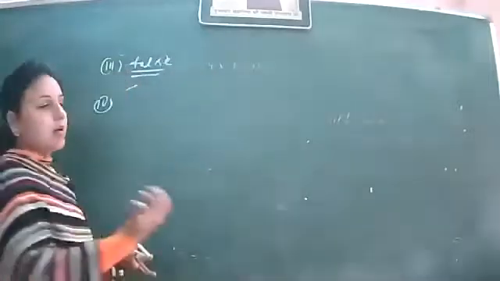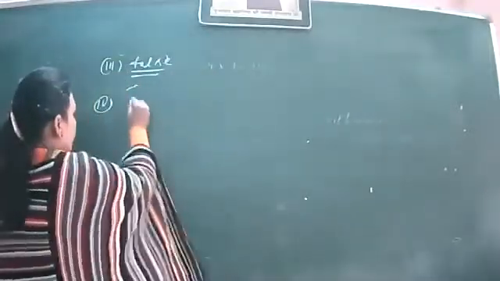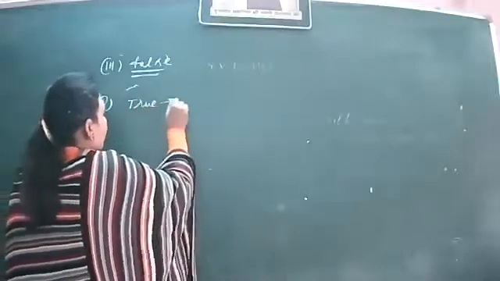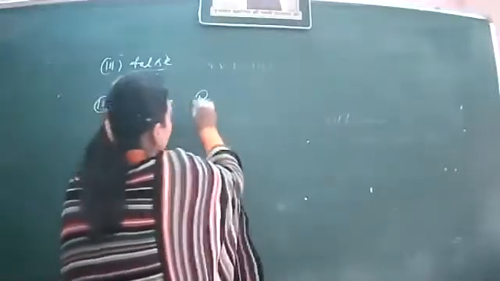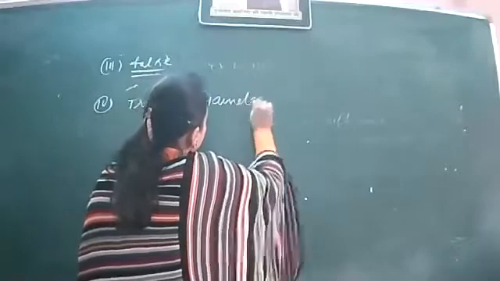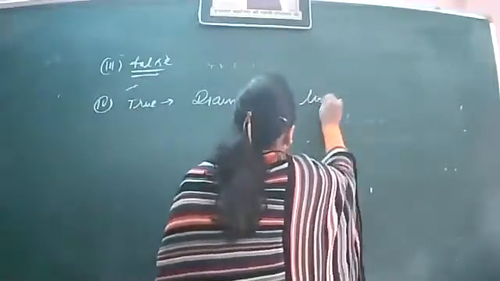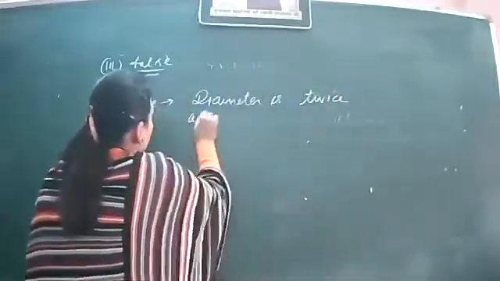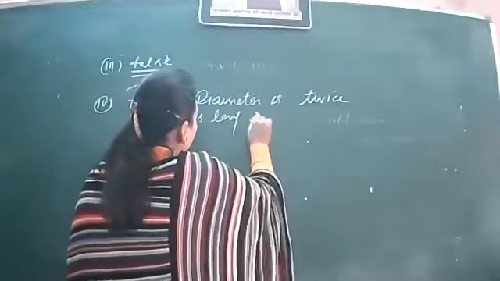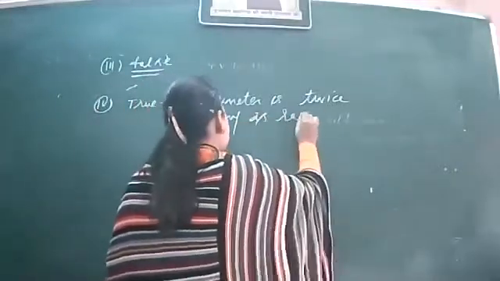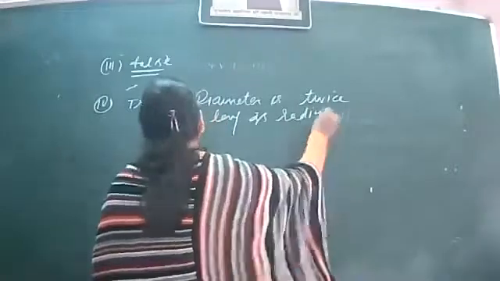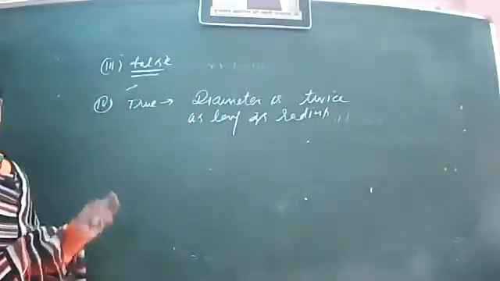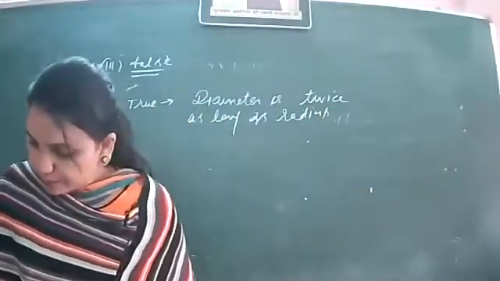So the justification is: this is true, because according to the definition of diameter, the diameter is twice as long as the radius. According to the definition of the diameter, this statement is justified.